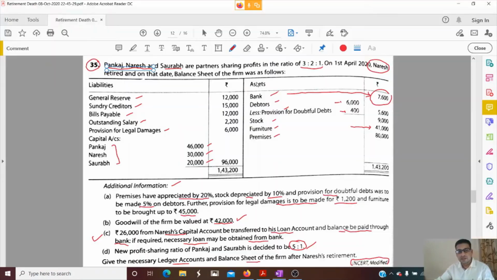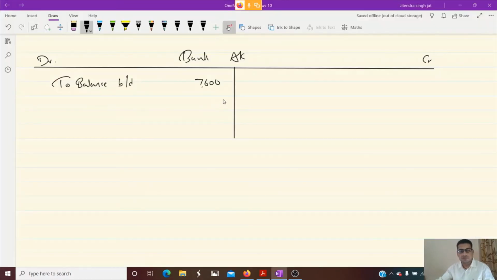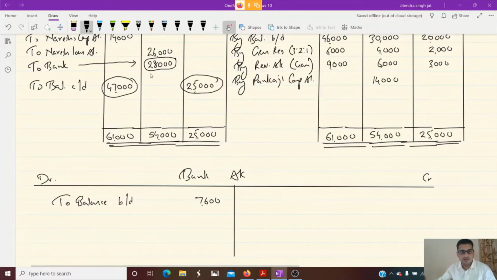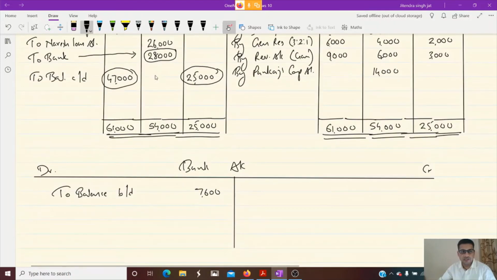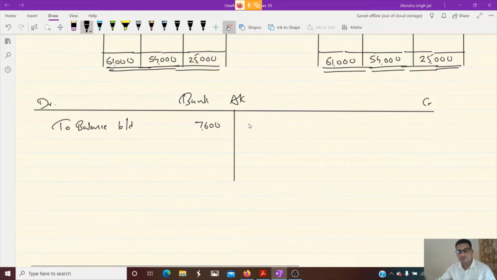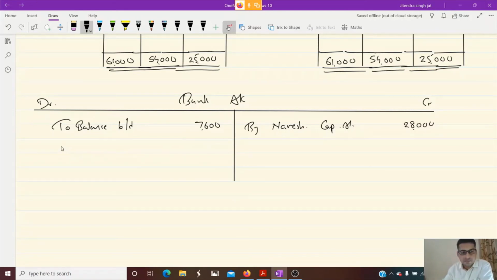And you can see in the partners capital account, we have written 28,000 in the debit side of Naresh capital account, isn't it? By Naresh capital account 28,000. It means how much loan is taken? Bank loan.